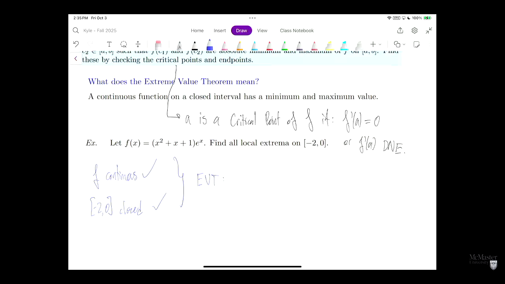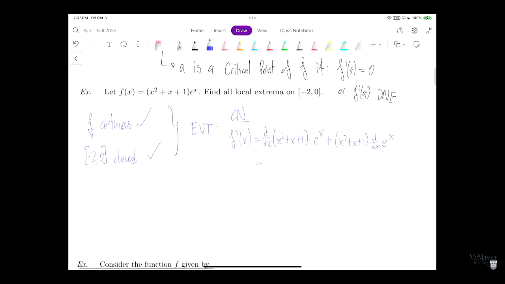So what we'll do is we'll find the critical numbers here. We'll say f'(x) is equal to, now we'll take this derivative here, so we'll have d/dx of (x^2 + x + 1) times e^x plus (x^2 + x + 1) times the derivative of e^x. So our derivative on the left side will be (2x + 1)e^x plus (x^2 + x + 1)e^x.